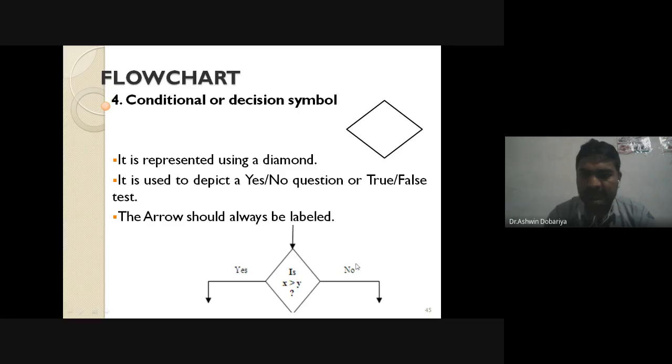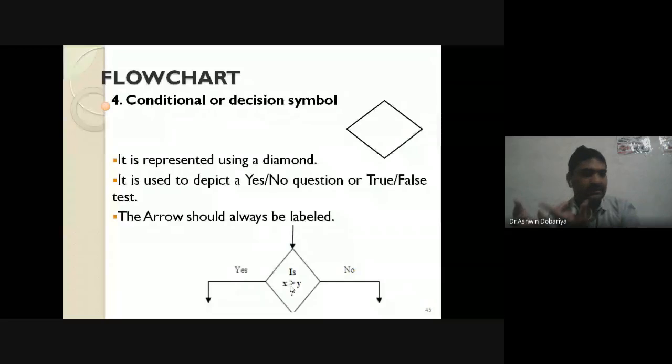Instead of yes or no, you mention true and false. Here you mention true and here you mention false. Because there are only two possibilities in the case of a condition. Either the condition is true or the condition is false. There is no 50-50 concept in a condition. In our real life there is, but in programming the condition is either true or false.